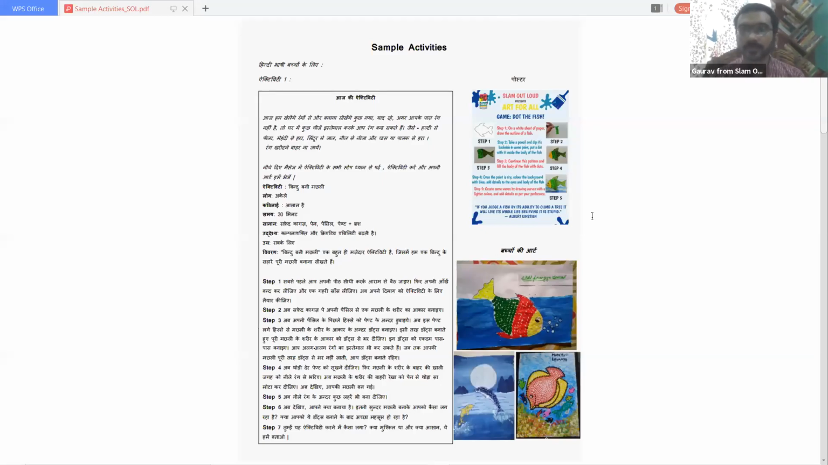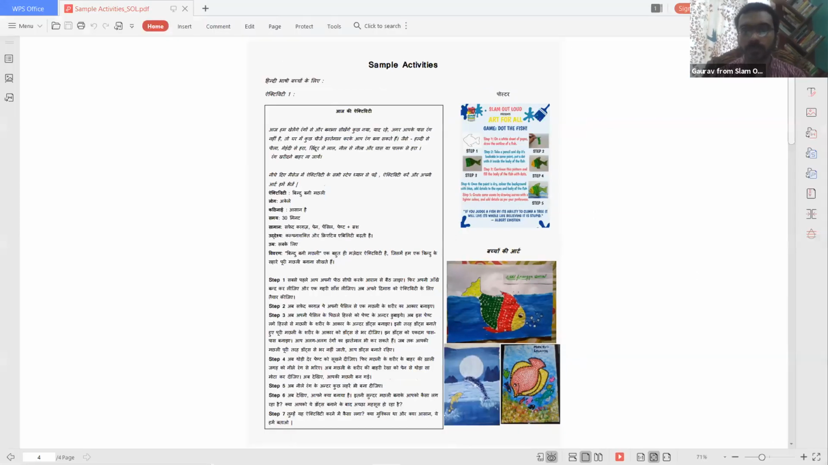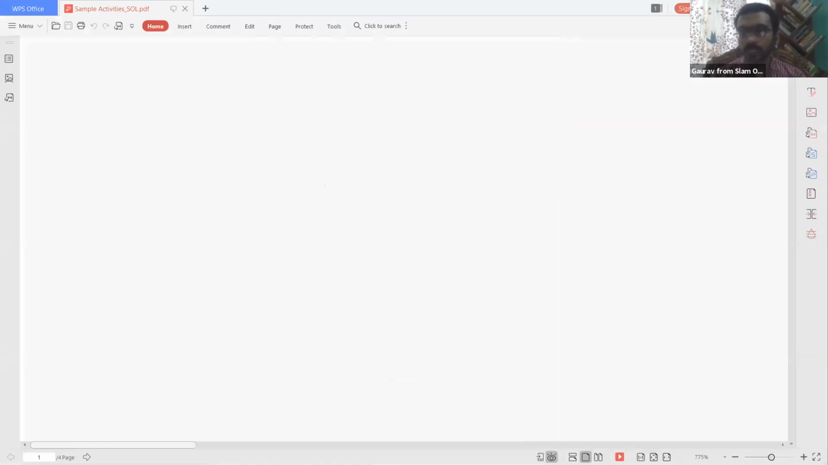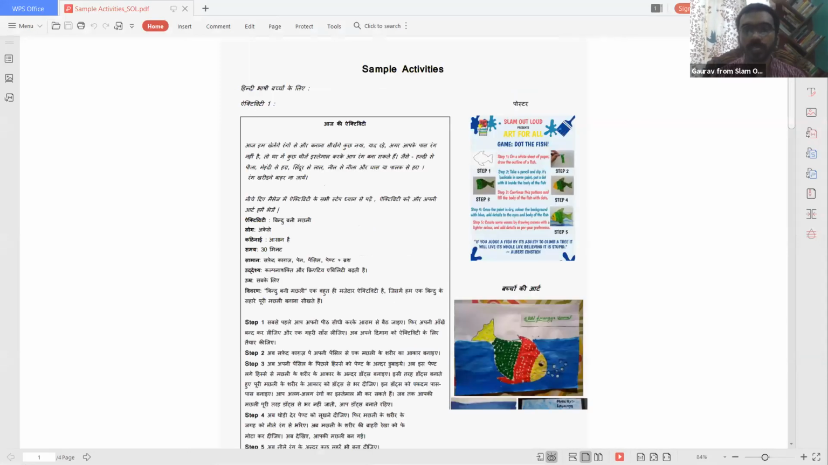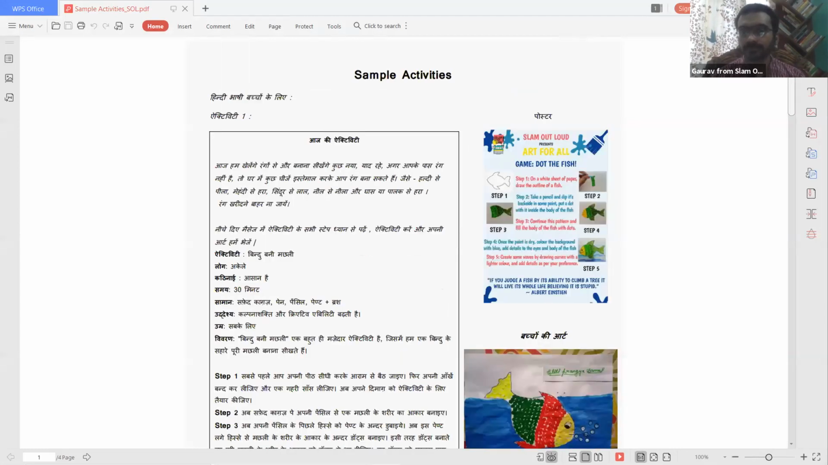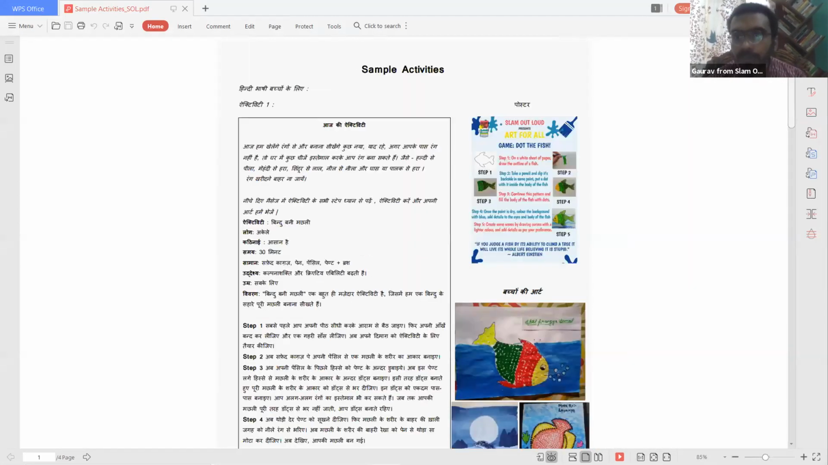For example, I'll quickly show one of the visual art activities that we did. It doesn't need to be restricted to drawing a flower, a tree or a scenery. It can be a little more innovative and still use something available around children. Is this visible on your screens? It is visible, Gaurav, but could you maybe zoom in a little? I think I zoomed in too much.